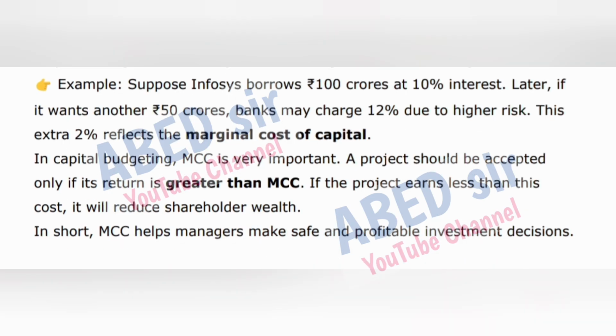Example: suppose Infosys borrows 100 crores rupees at 10% interest. Later, if it wants another 50 crores rupees, banks may charge 12% due to higher risk. This extra 2% reflects the marginal cost of capital. In capital budgeting, MCC is very important. A project should be accepted only if its return is greater than MCC.